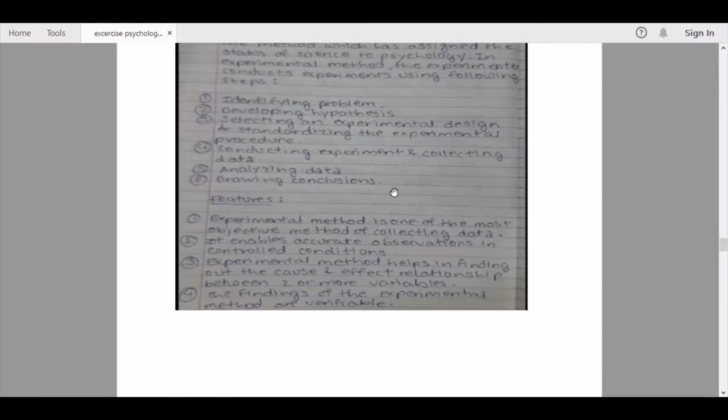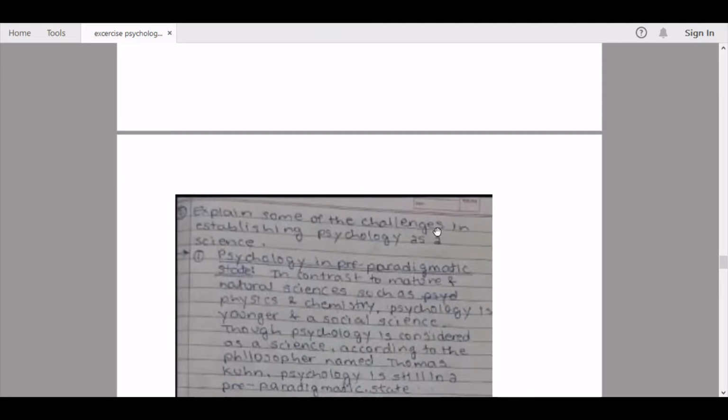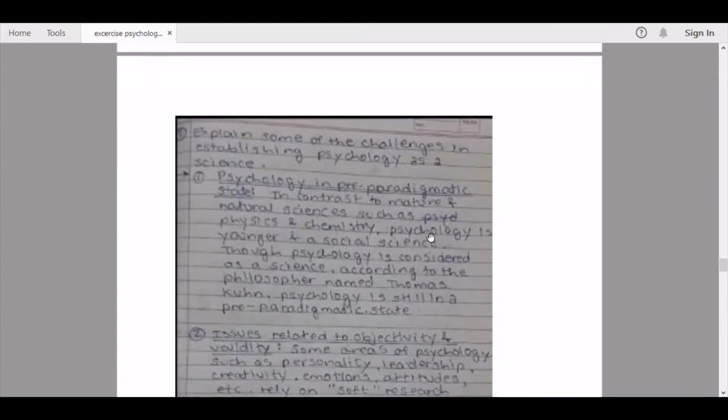The experimental method helps in finding out the cause and effect relationship between two or more variables. The findings of the experimental method are verifiable. So here we continue down to our second question, that is, explain some of the challenges in establishing psychology as a science.